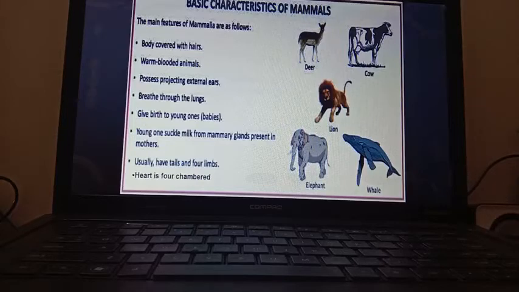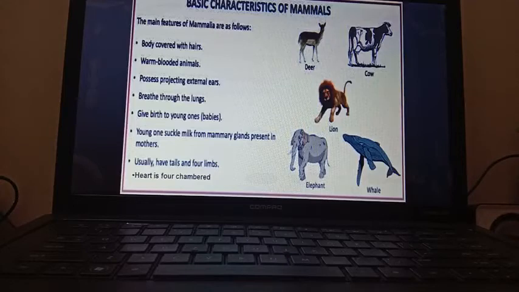And the mammal's body cavity is divided into two parts. One is the thoracic cavity or chest cavity, and another one is the abdominal cavity inside the belly part. This chest cavity and the abdominal cavity are separated by a muscular dome-shaped membrane-like structure that is known as the diaphragm. So the diaphragm divides the mammal's body into two parts, the thoracic or chest cavity and the abdominal cavity.